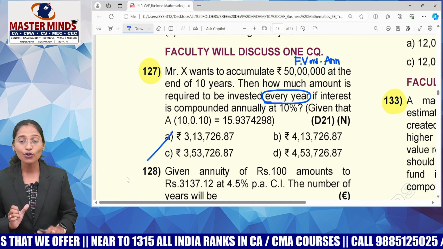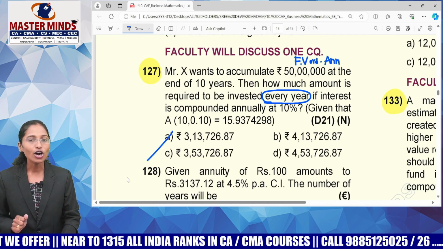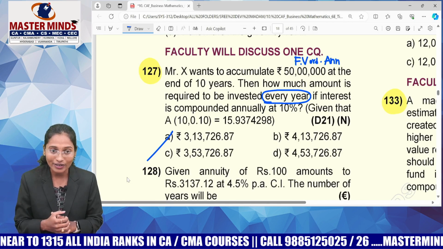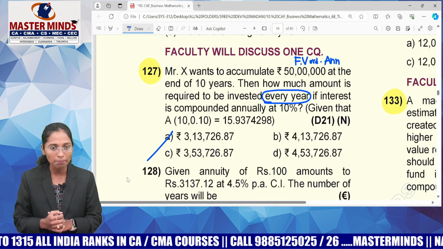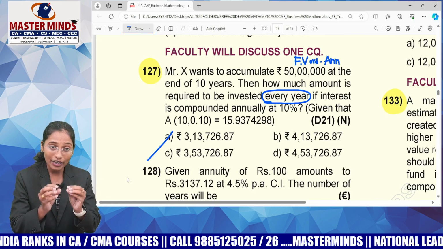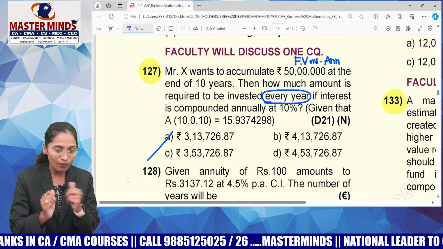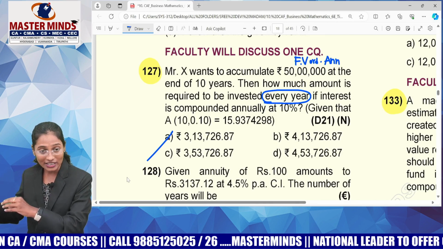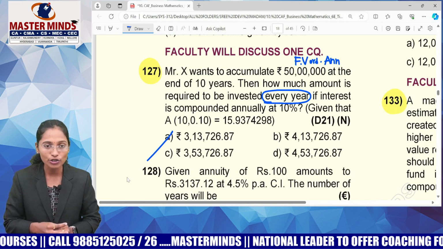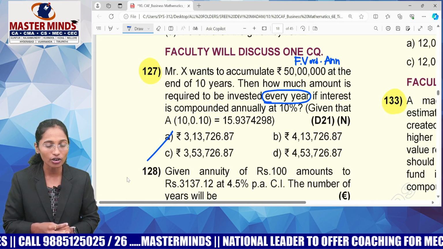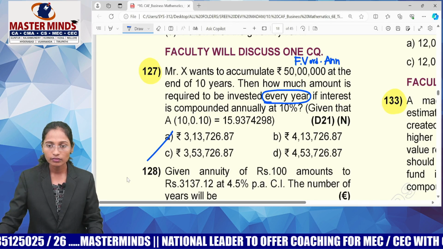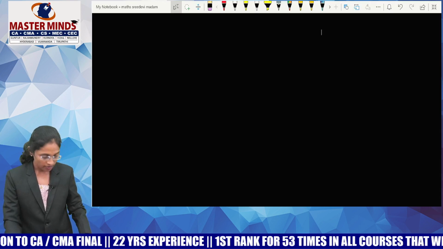So with this, I just wanted to confirm one thing, guys. Not by reading any part of a question will you understand whether the question is related to annuity or compound interest. You have to read the question in full, write down what is given to you and what is coming out. If you put everything together, only then are you in a position to understand what is correct and what is wrong. So try to understand that, guys. Let's see the next MCQ.